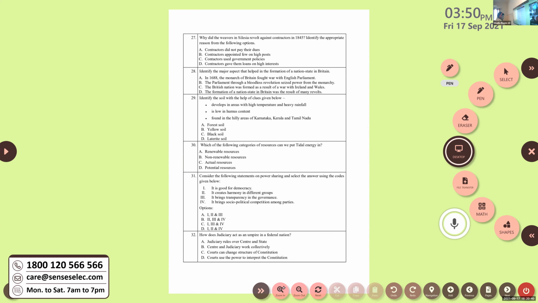Identify the major aspects that helped in the formation of a nation state in Britain. Option A, in 1688, the monarch of Britain fought war with English Parliament. Option B, the Parliament through a bloodless revolution seized the power from the monarchy. Option C, the British nation was formed as a result of a war with Ireland and Wales. Option D, the formation of the nation state in Britain was the result of many revolts. Tell me what is the answer?